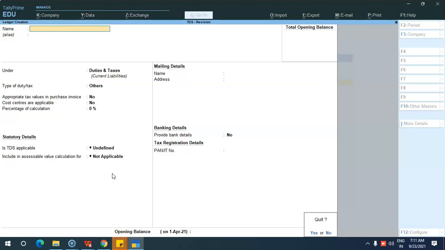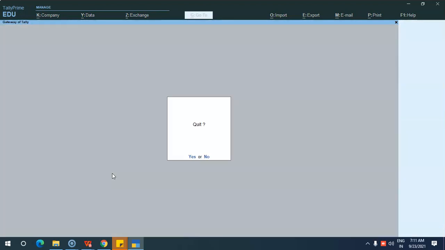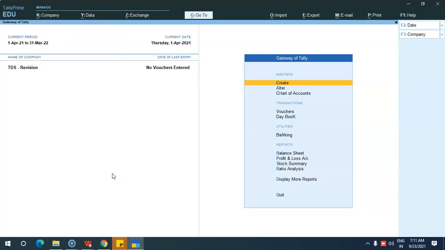Okay, so it's all done. So you can next move on to the voucher. Okay, you can create the voucher now. So we have done with the steps. First is activation of TDS on Tally. Next is creation of nature of payment. Next is creation of party ledger. Then creation of expense ledger. Then creation of tax ledger. So we have done with that. Now we can move on to the vouchers.